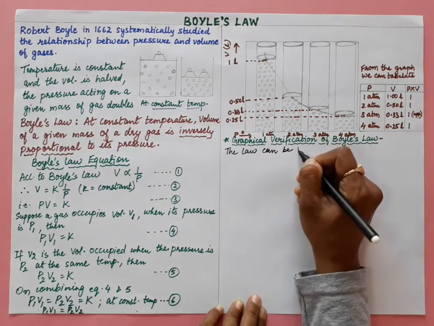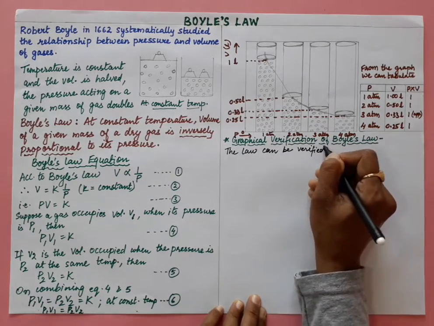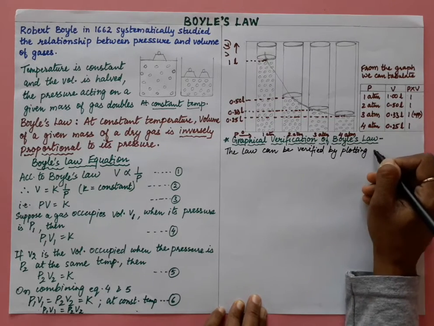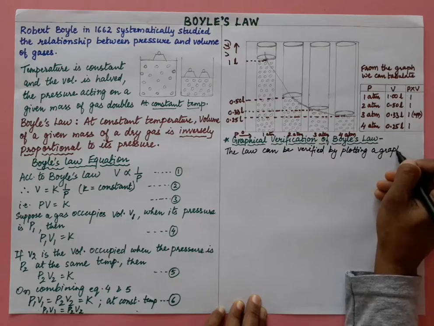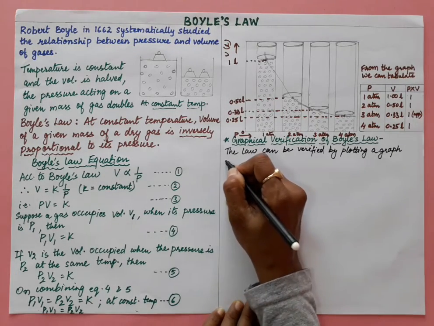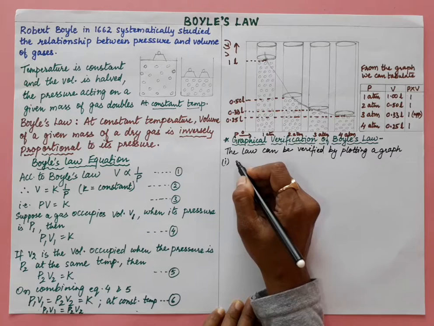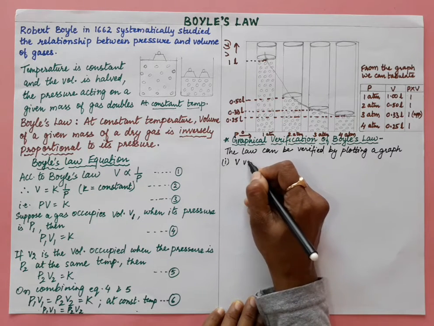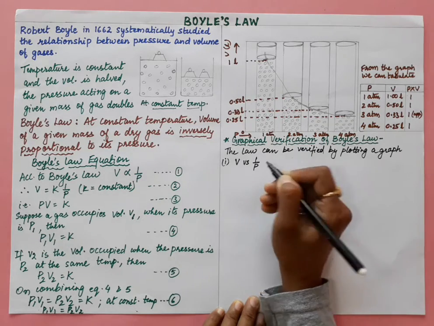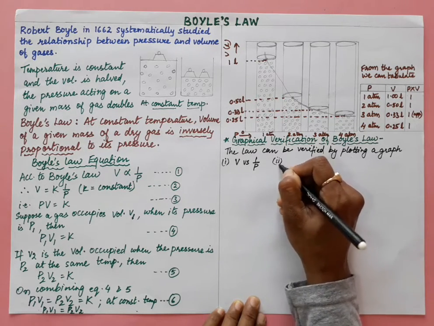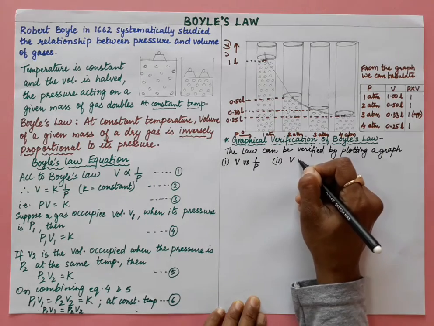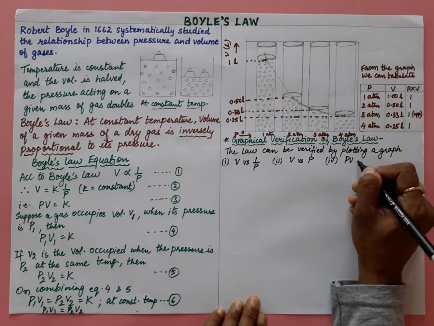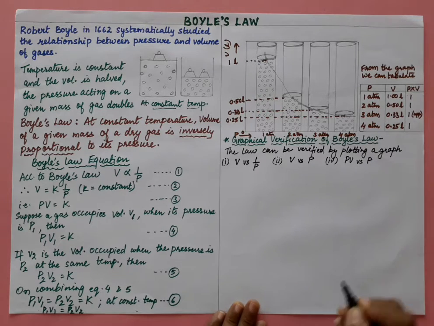The first graph we will take is V versus 1 upon P. Second is V against P, and the third graph we will plot is PV against P, right?